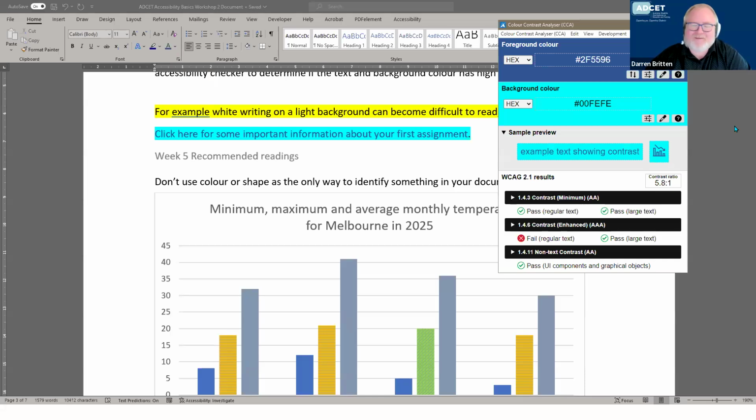Or if you've got some glare on the screen, etc., it's problematic. But this then compares these results, because this is based on the Web Content Accessibility Guidelines, or WCAG, and it tells you where and how that passes. So your institution will have its own adherence towards the Web Content Accessibility Guidelines. They might say we're WCAG AA compliant or AAA compliant. And this tells you how this then passes, whether it's level A, level AA, level AAA.